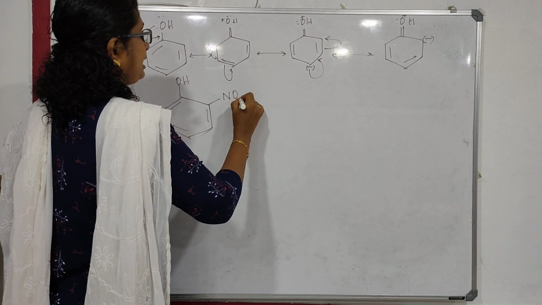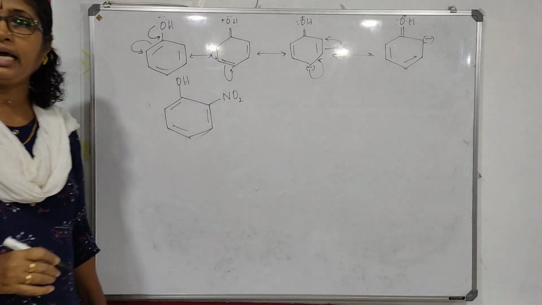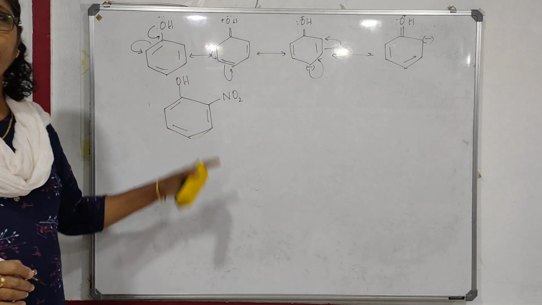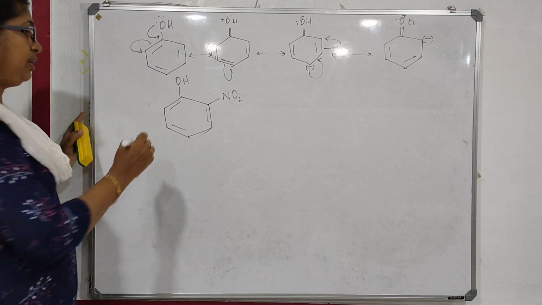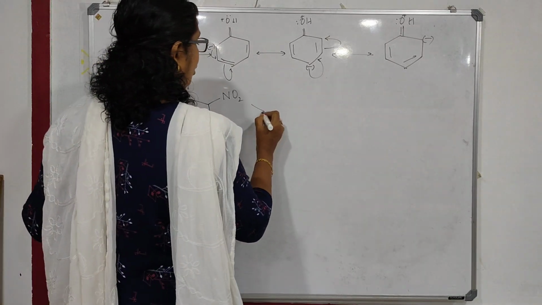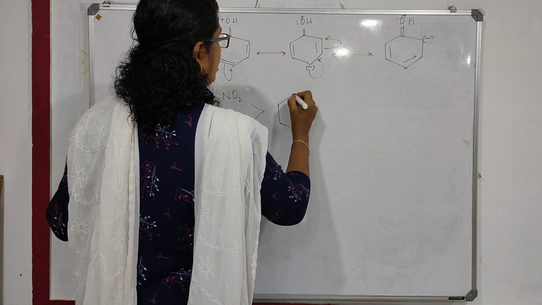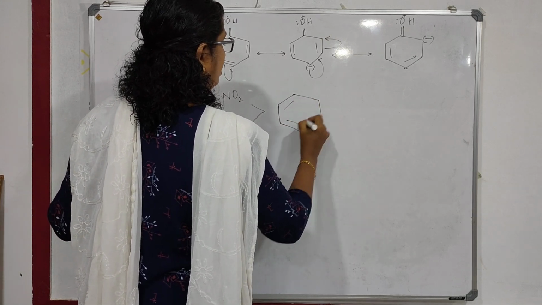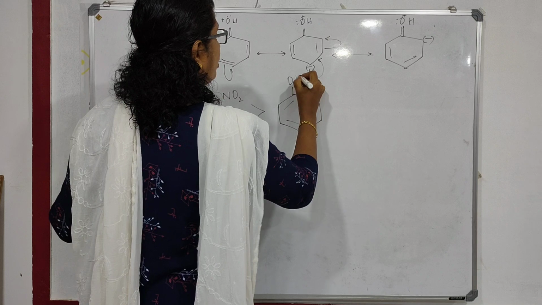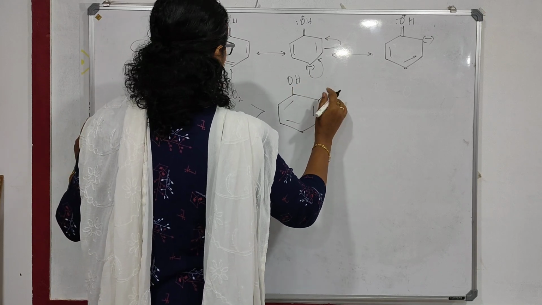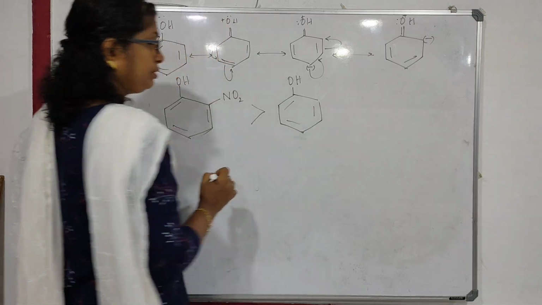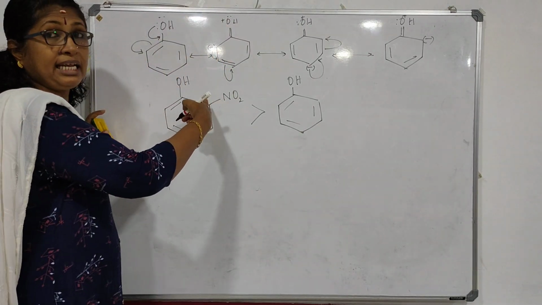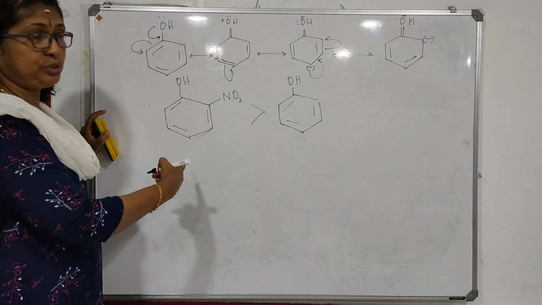So if there is an electron withdrawing group like a nitro group at the ortho position, that will be more acidic than phenol. Only if it is at the ortho and para position. Understood? The nitro group is at the ortho or para position.